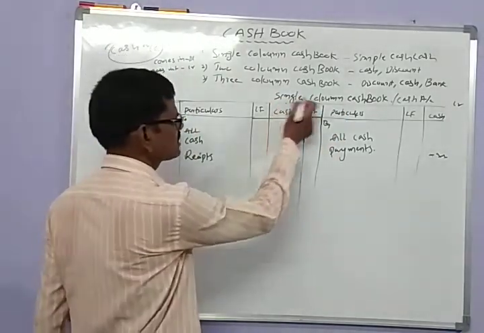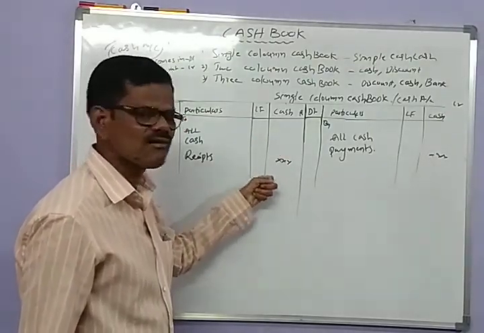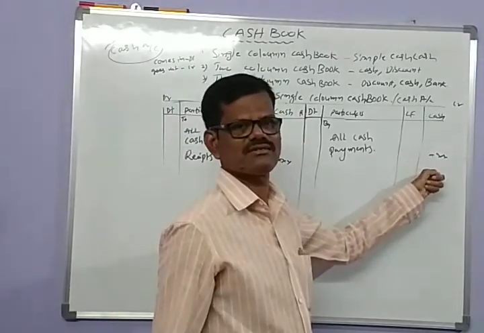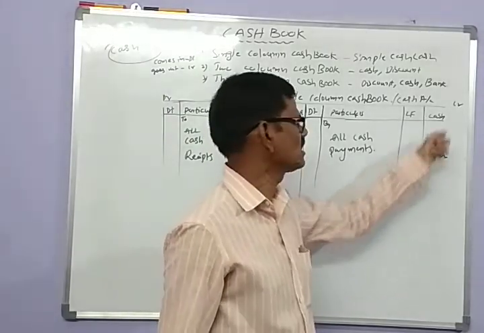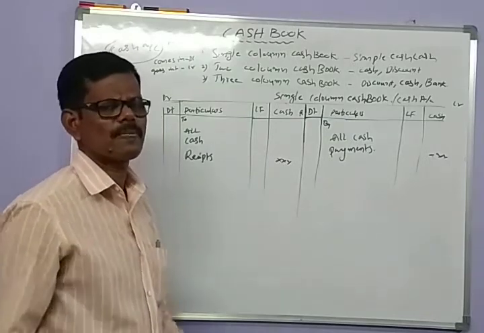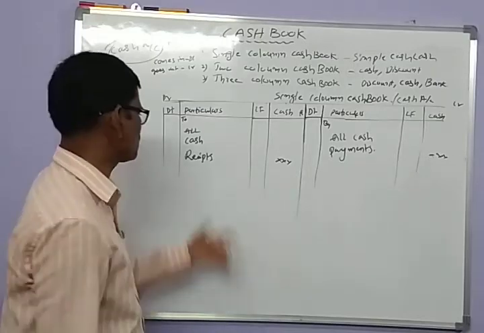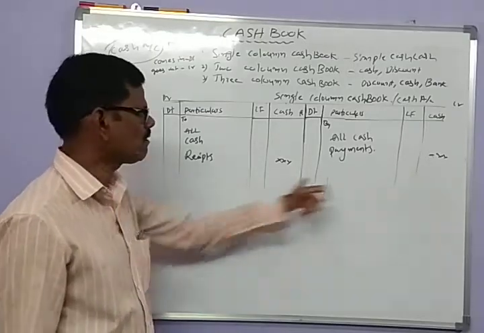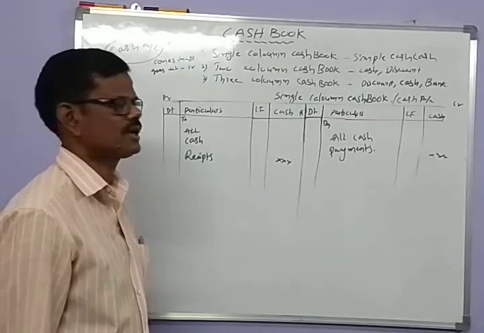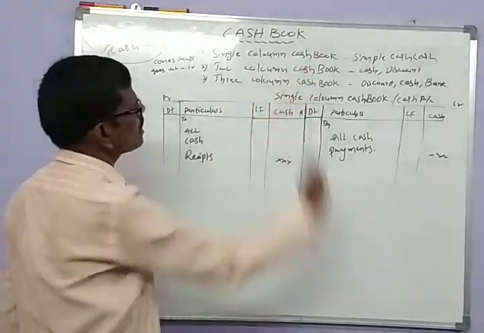That is why it is called a single column cash book. It contains only one column for cash on the debit side and one column for cash on the credit side. So this is the proforma of a simple cash book. Here only cash receipts are debited and all cash payments are credited. And the second one is the two column cash book.